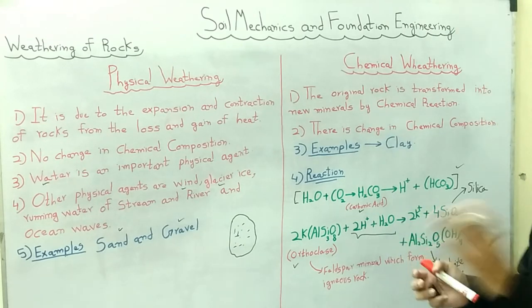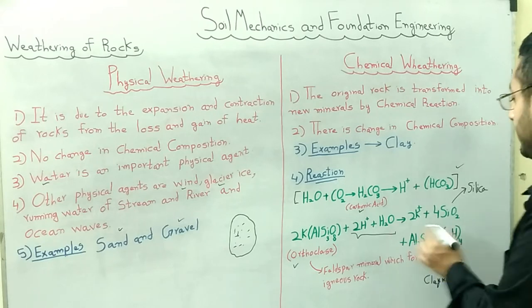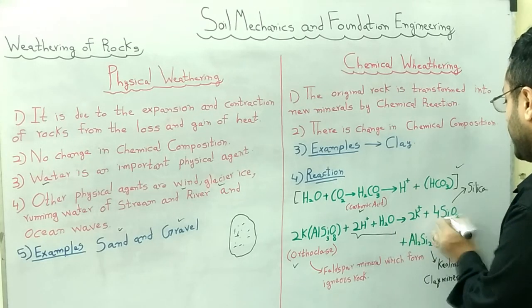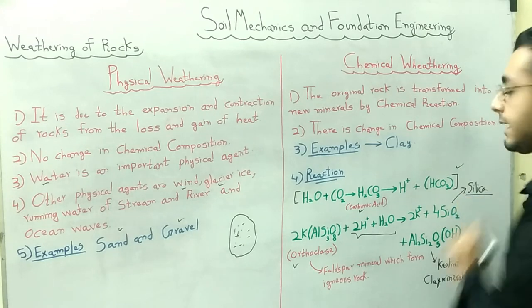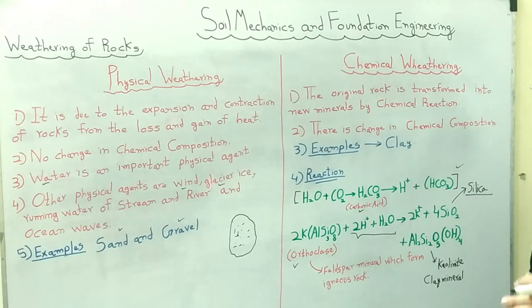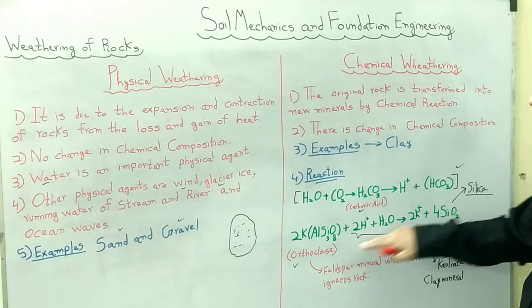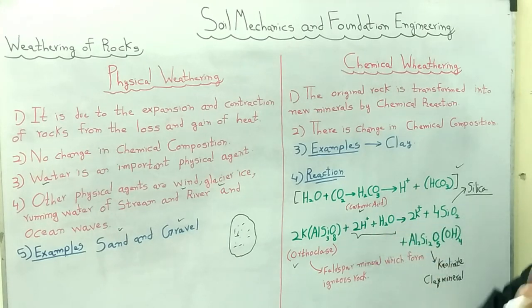Other minerals are produced, among which, on the right side of the chemical reaction, is SiO2. SiO2, silicon dioxide, is the formula of silica. So due to orthoclase's reaction with 2H plus and water, hydrogen ions and water, what is produced? Silica is produced.